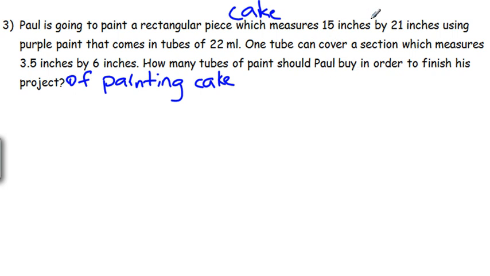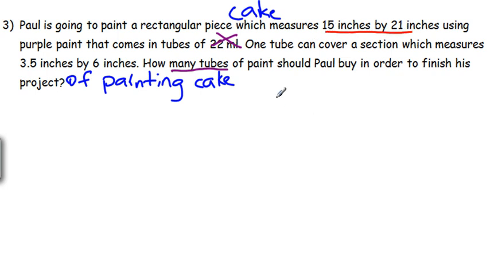So, it talks about inches and our areas in inches, and it tells us this thing about 22 milliliters. Well, that 22 milliliters doesn't really have anything to do with this problem. Now, if the question was how many total milliliters would he need, then that'd be important. But since all we care about is how many tubes, it doesn't really matter how much is in each one. Okay? So there's 2 pieces.